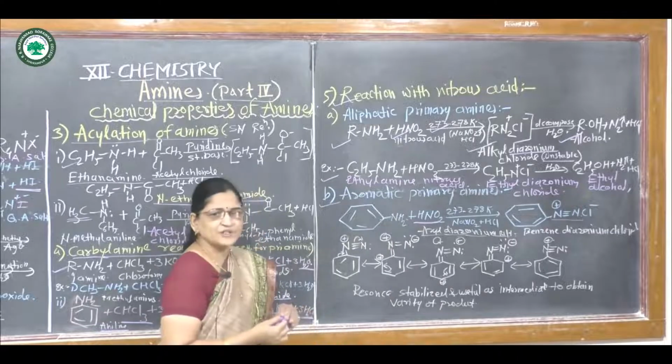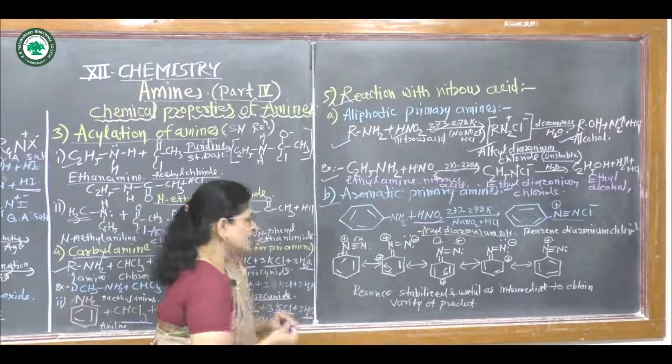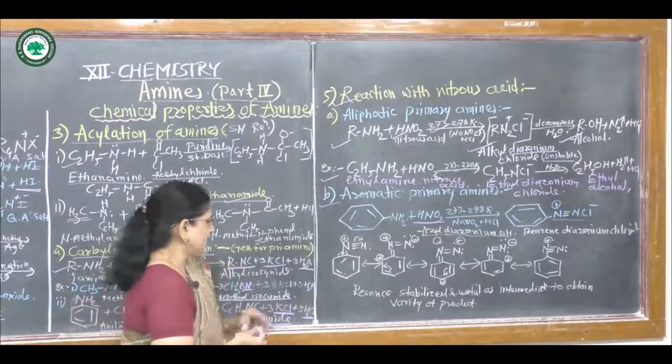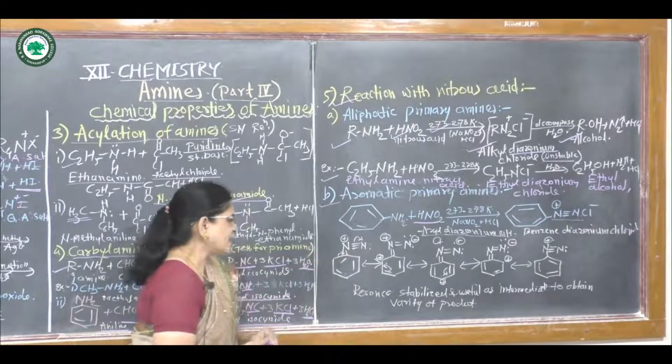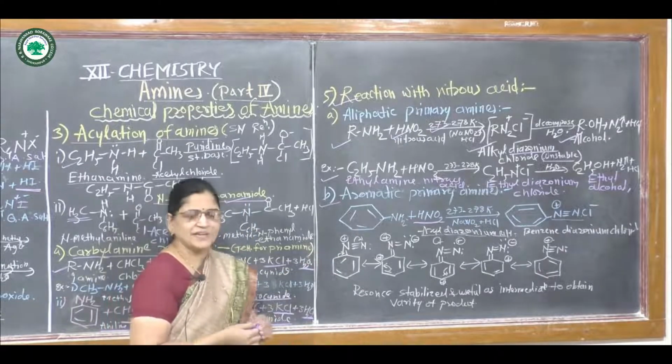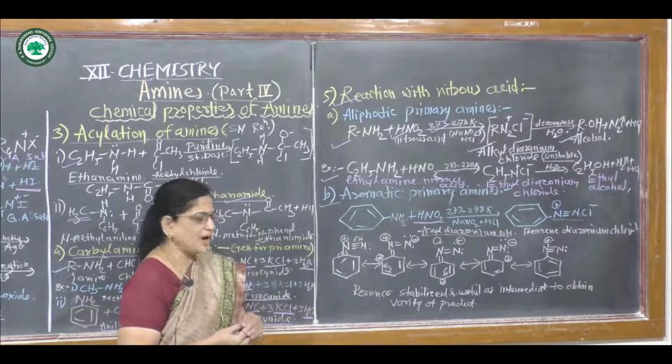This aryl diazonium salt is resonance stabilized and is useful as an intermediate to obtain a variety of products.